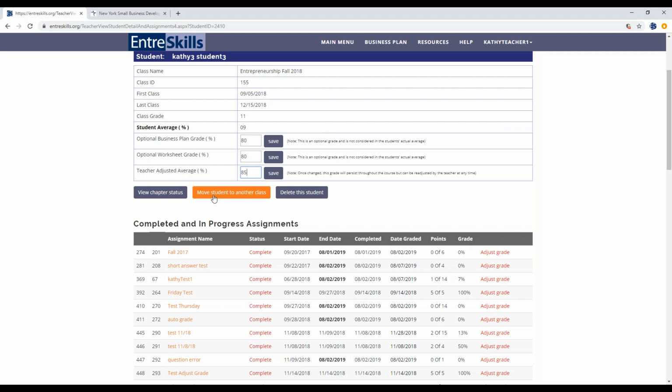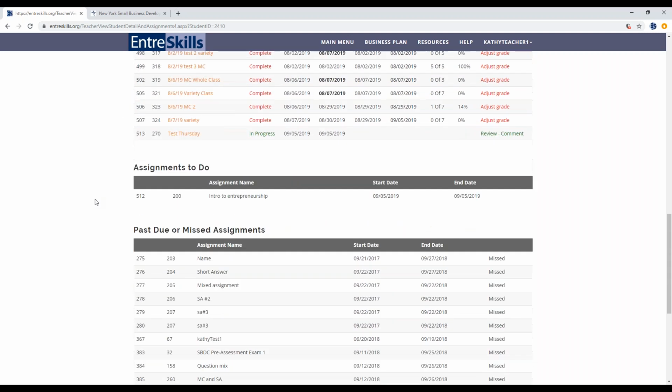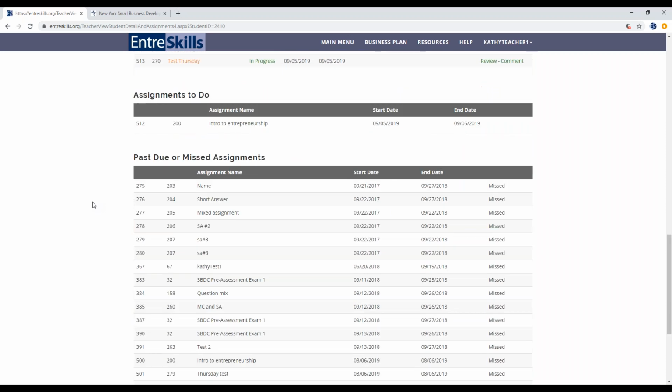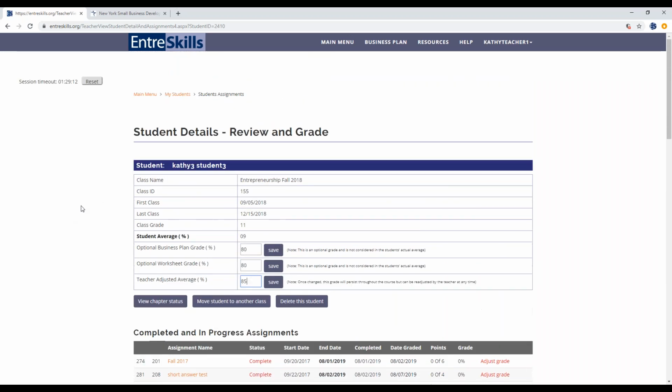If your student's registered for the wrong class, but they are your student, you can use this to move them to another class. You can also delete the student from this page. This will also show this one student's completed and in-progress assignments, which you can grade from this page. And there's also another way to grade for the whole class, and I'll show you that in just a little bit.